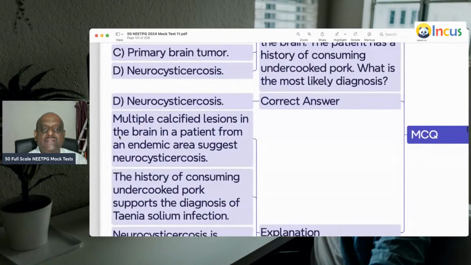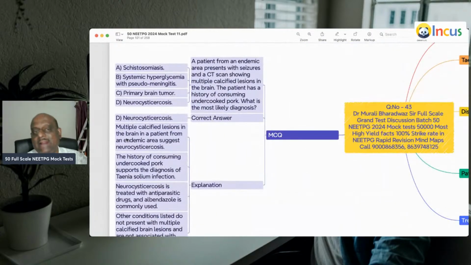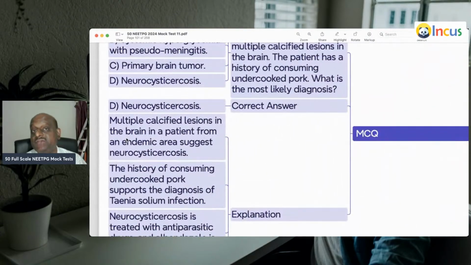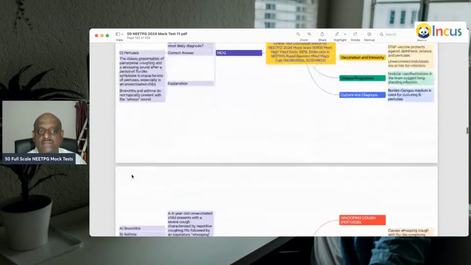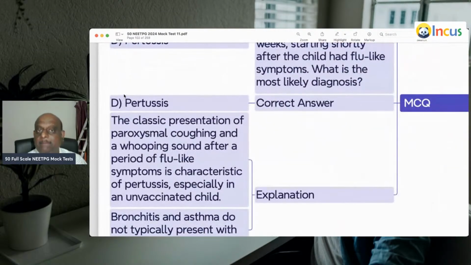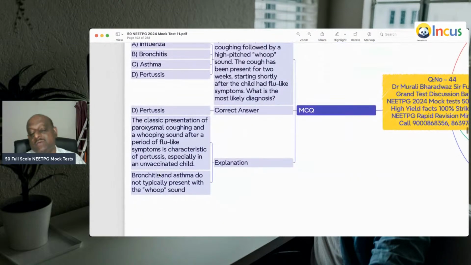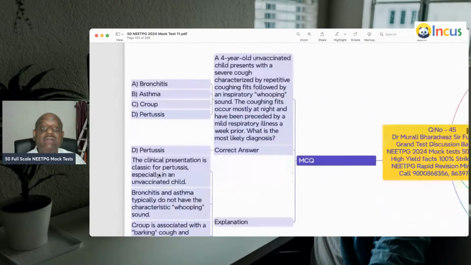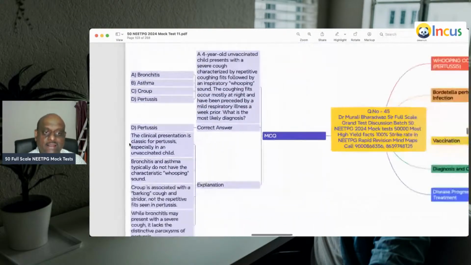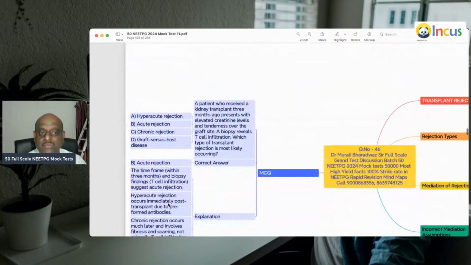Multiple calcified lesions in the brain in a patient from an endemic area. What does it suggest? Neurocysticercosis. A child has paroxysmal coughing, a whooping sound, and a period of flu-like symptoms, which suggests pertussis, especially in an unvaccinated child, is what you need to remember.